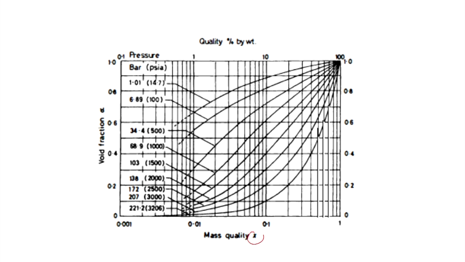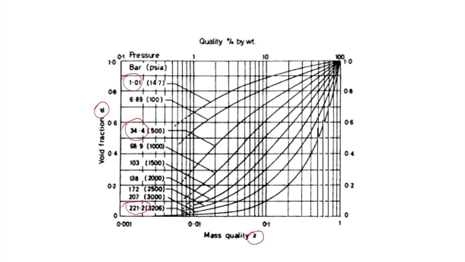So, we have mass quality on the horizontal axis, void fraction on the vertical axis. The horizontal scale is logarithmic, it is a semi-log plot, and we have alpha for different pressures: for atmospheric pressure and higher pressures and very high pressures.